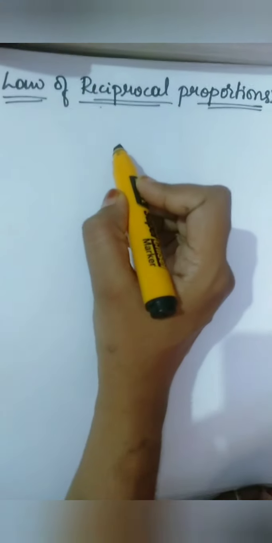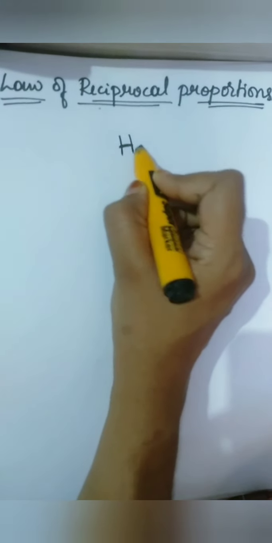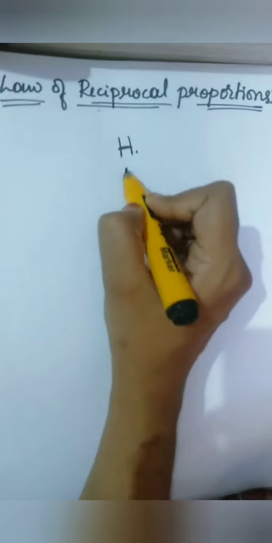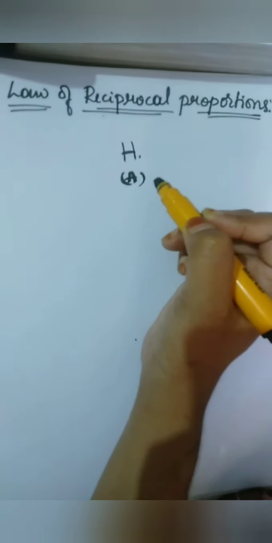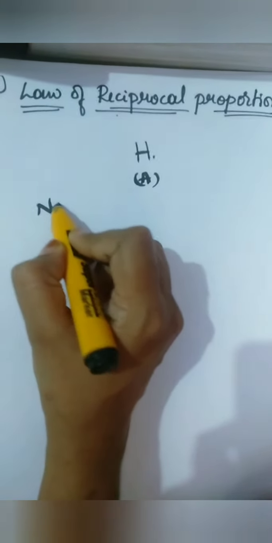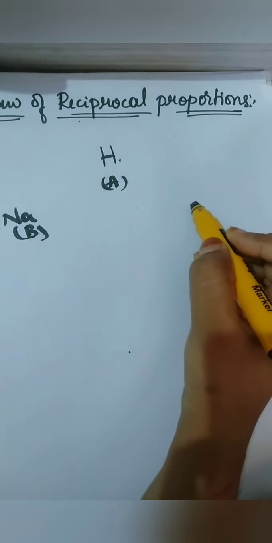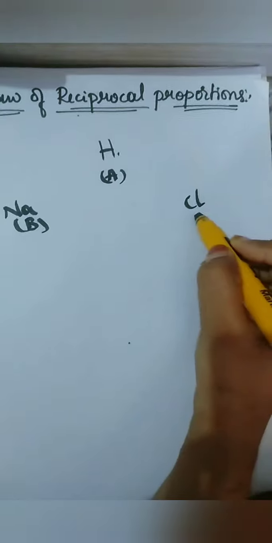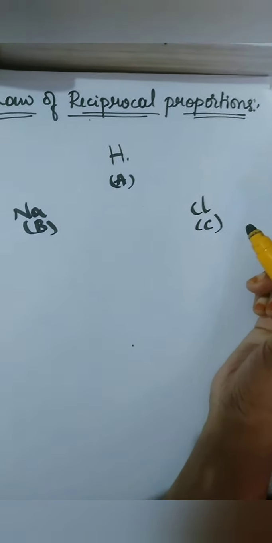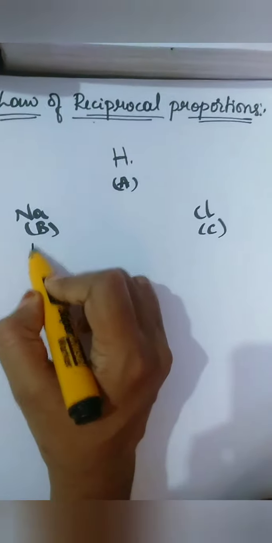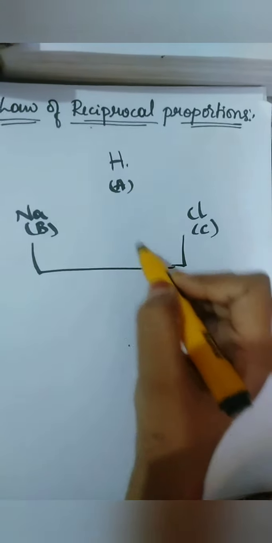You can see here, if I say H, this is hydrogen. If I say this is compound A, and Na, sodium, this is compound B, and Cl, this is compound C. I can say this law as reverse combination.